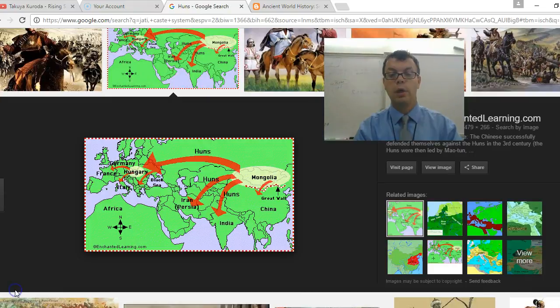The Huns. The Huns were a nomadic group of people who most likely started off in the area around Mongolia. They were nomadic, pastoral people who rode around and were amazing horseback riders.